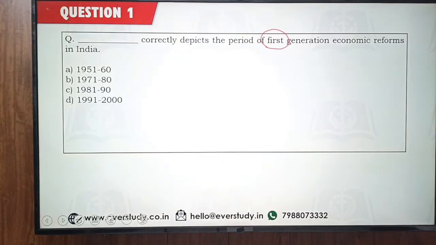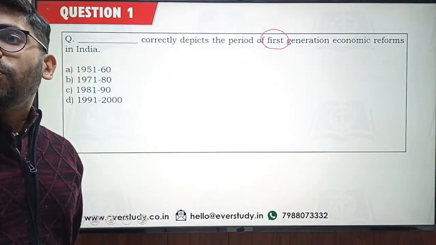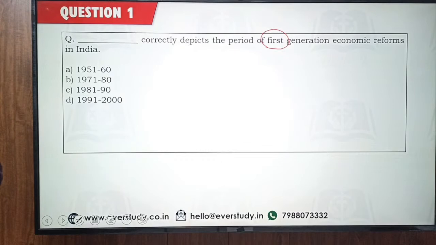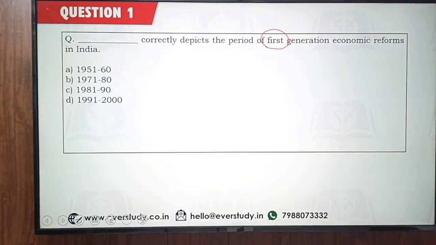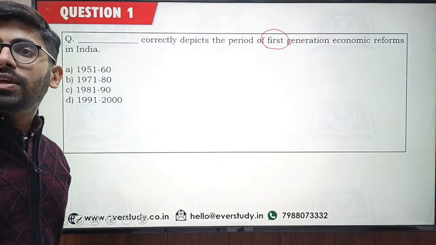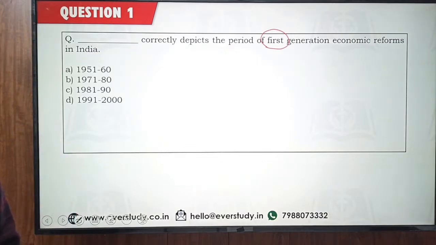So that's why this question is being asked here. So let's see who can answer this one correctly. I am seeing the answer is option number D. Most of you are saying option number D, which is absolutely correct.